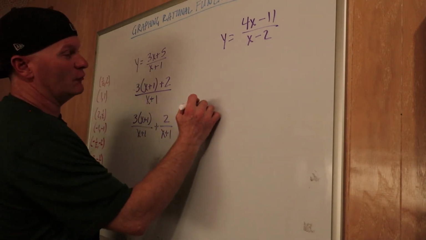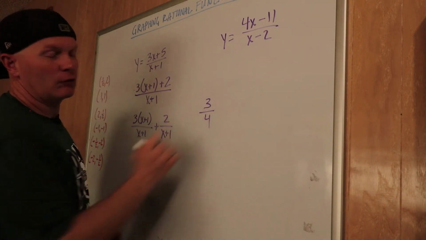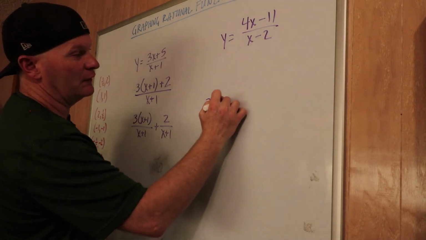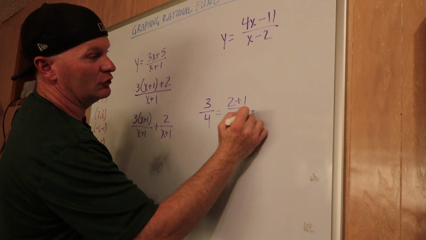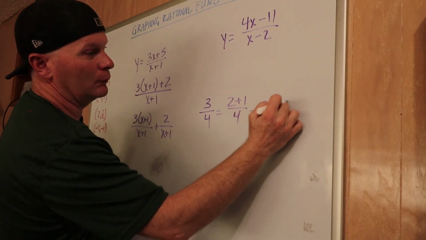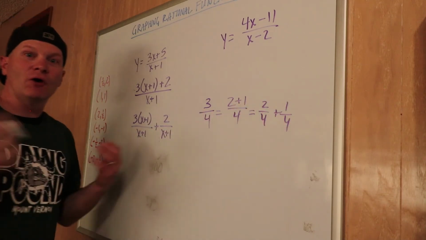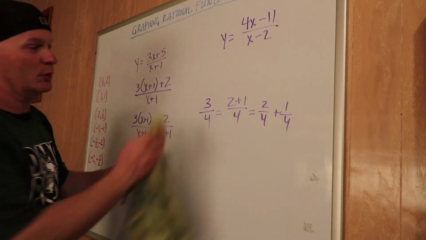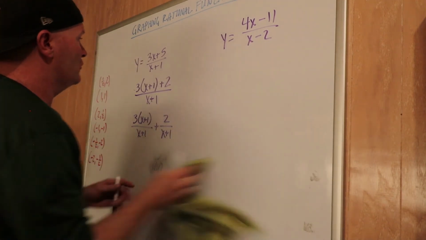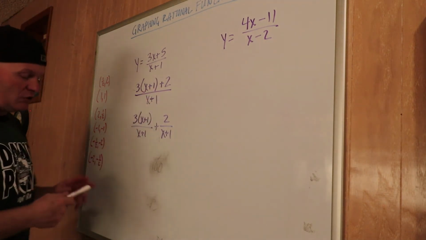We can do that because if we were going to do like 3 over 4, we could rewrite that as 2 plus 1 over 4, which we could then rewrite as 2 over 4 plus 1 over 4. All 3 of those are equal to each other. So it's perfectly acceptable to split those in 2 as long as we're adding. Okay? Once we do that,